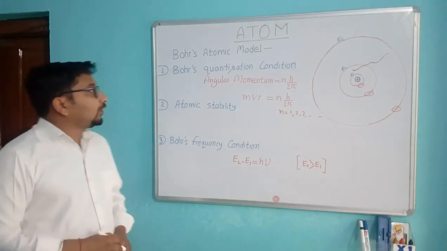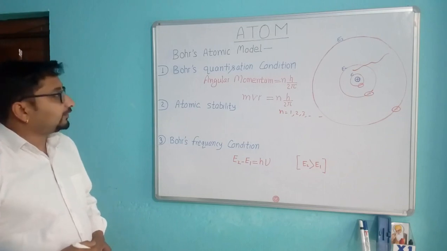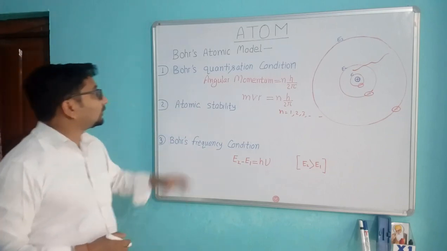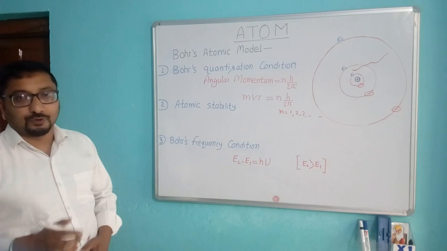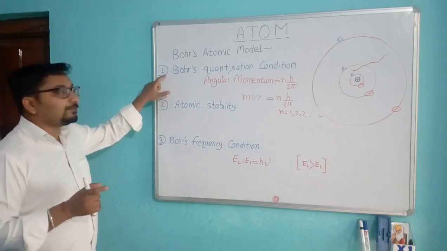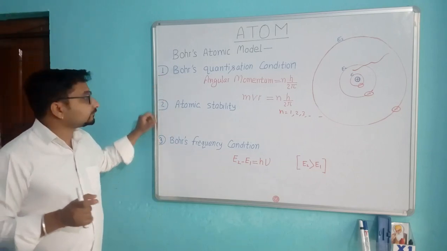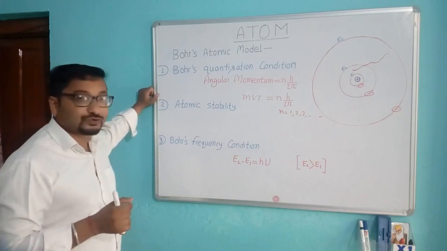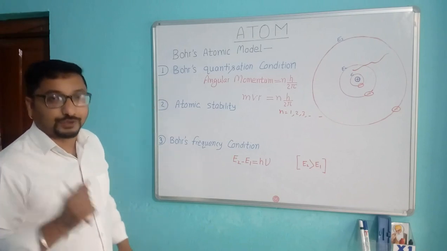Dear students, today we will discuss Bohr's atomic model in the atom chapter. Bohr uses Planck's quantum theory and gives three postulates. But before we talk about the three postulates, we have to understand Planck's quantum theory.